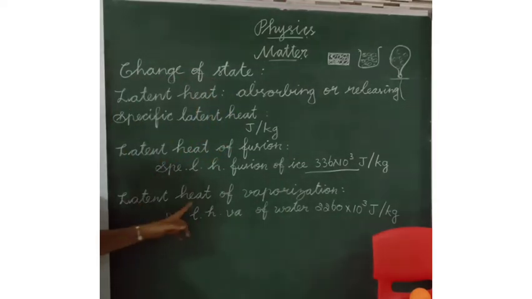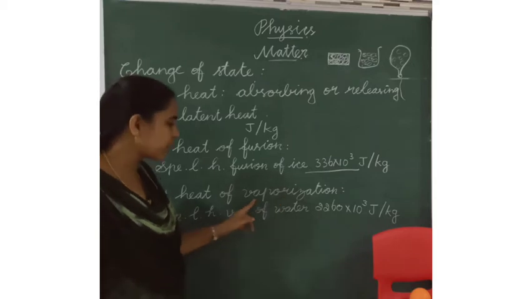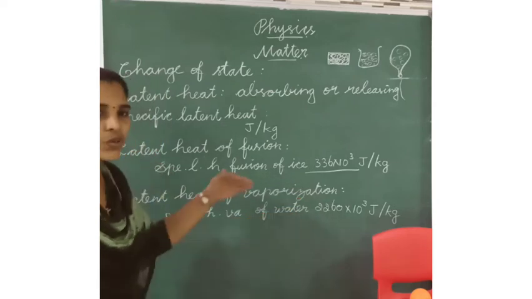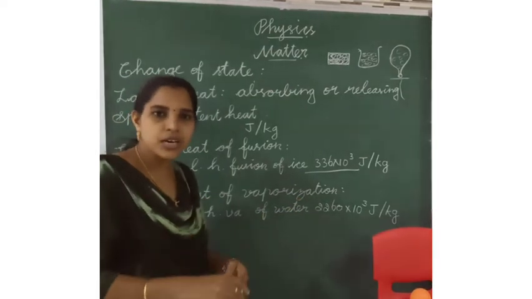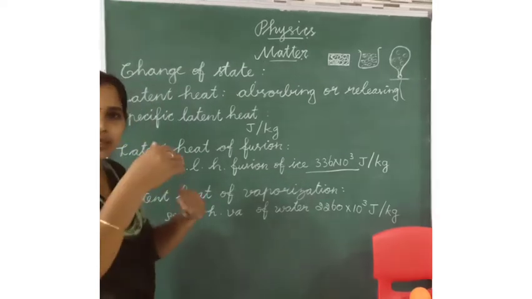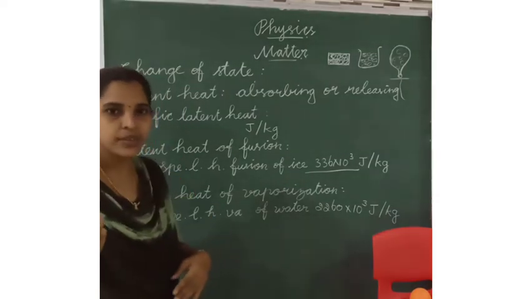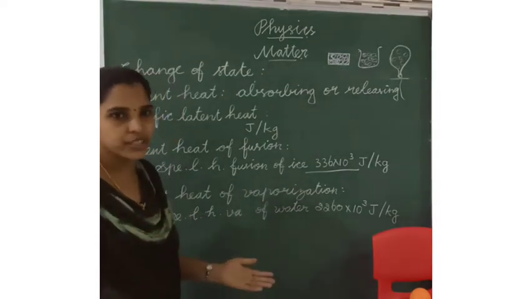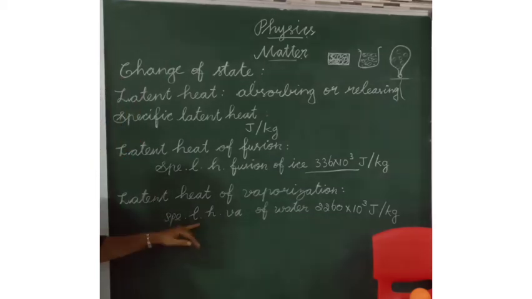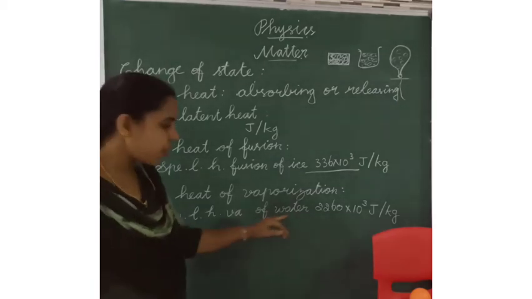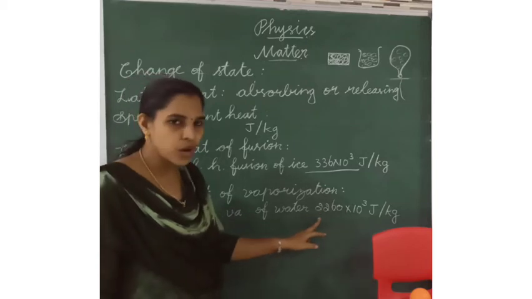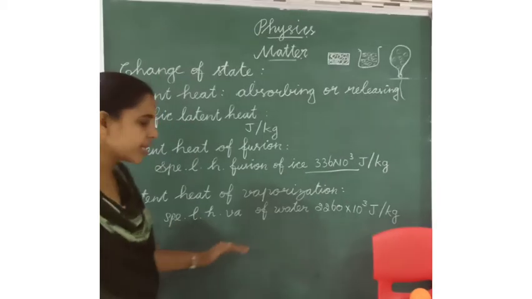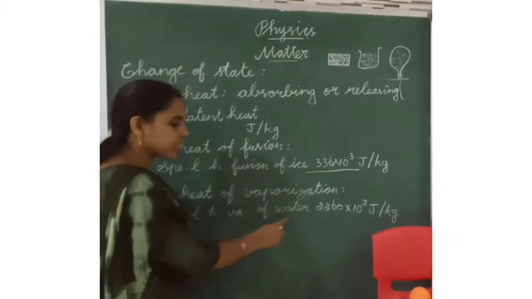Next one is latent heat of vaporization. Already you know vaporization means liquid changes into gas. The amount of heat absorbed when liquid changes into gas, without any change in temperature. The specific latent heat of vaporization of water is 2260 into 10 power 3 joule per kilogram.